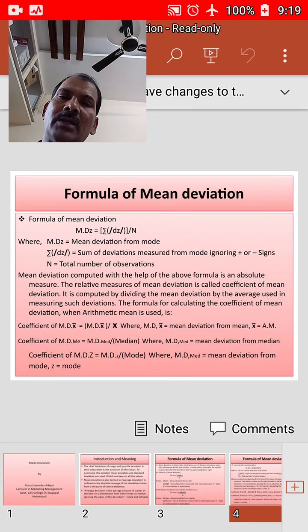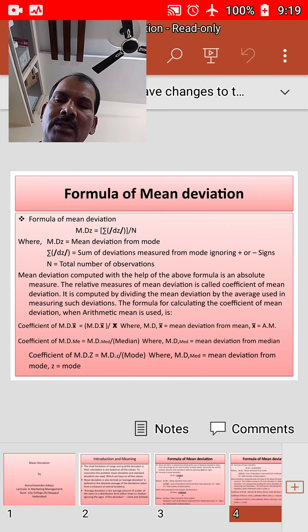If we are using the median to calculate the mean deviation, then mean deviation divided by median gives the coefficient of mean deviation.